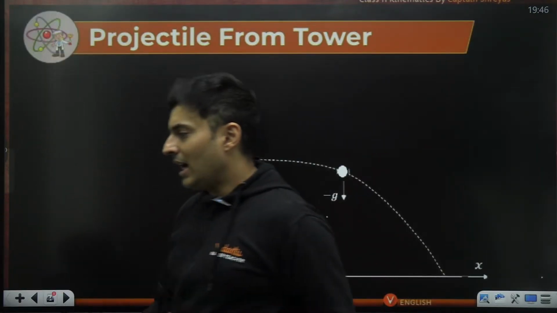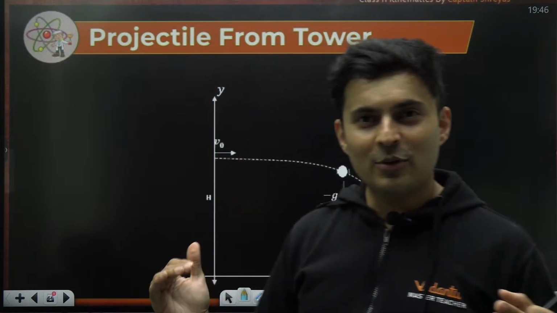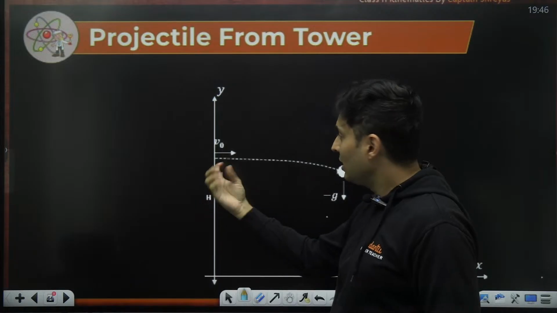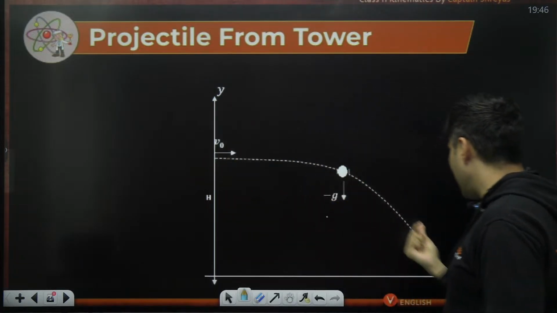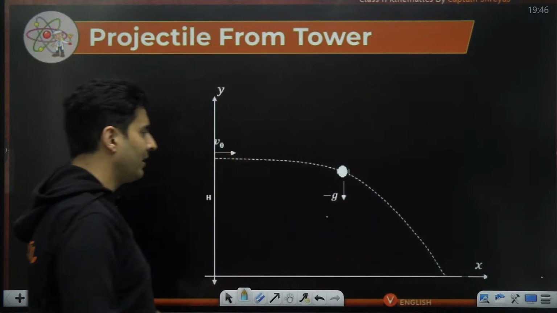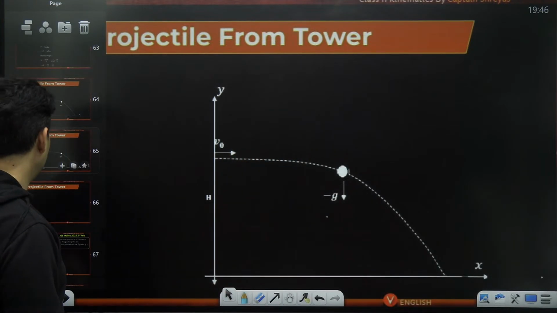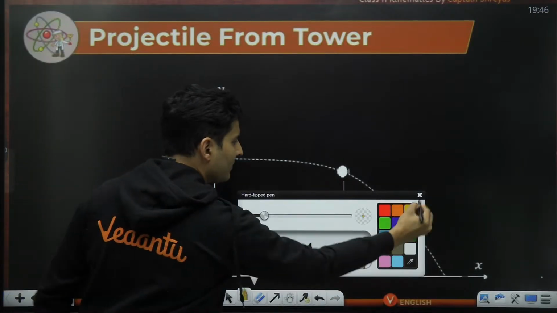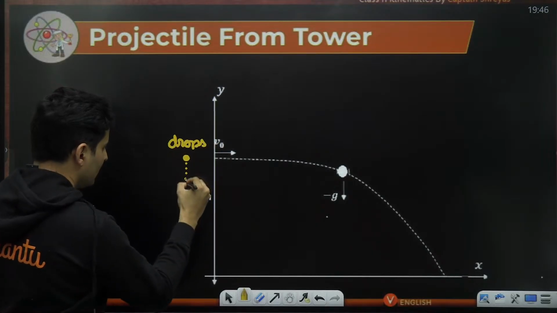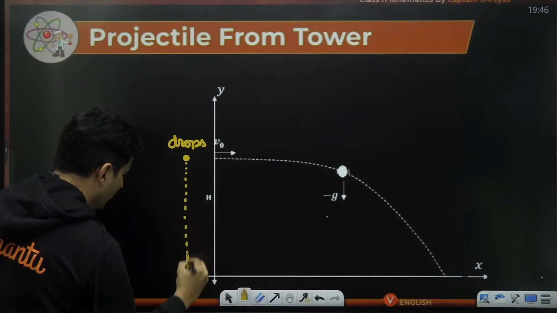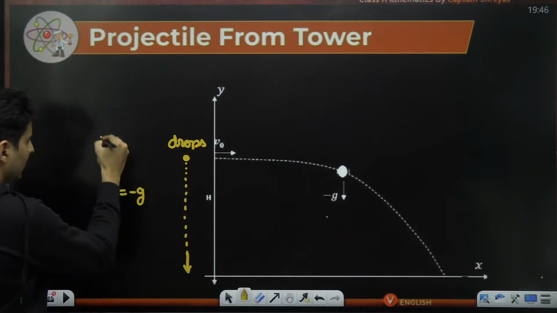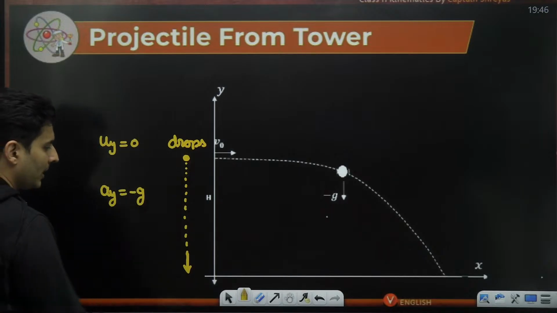Okay. Now, the last concept we'll do is the projectile from a height. So if you throw anything from a tower of a height h horizontally, then it will go and land somewhere here. And we want to figure out how far it lands and how much time it takes. But before doing that, let me remind you, imagine if somebody just drops something over here, it is just going to come down like this and hit it over here. In this process, there is acceleration in the y direction. There is no initial velocity because you are dropping.